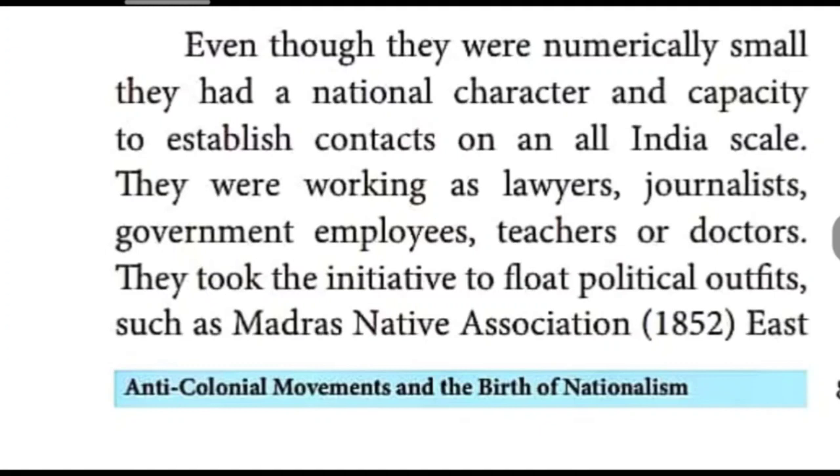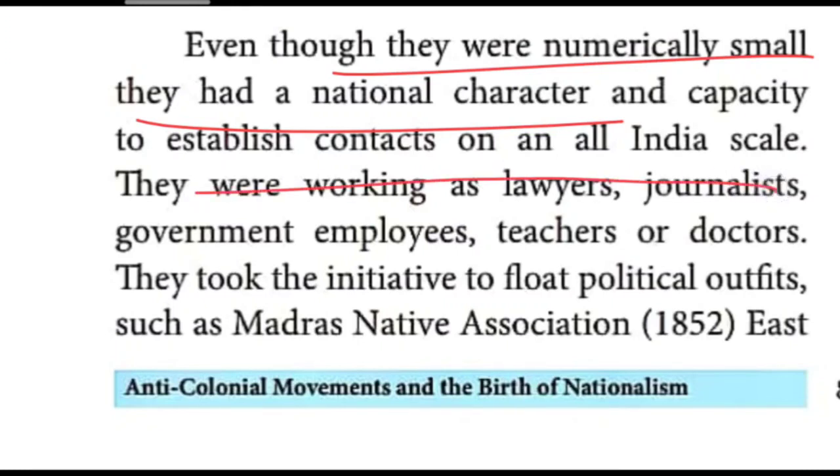Next, what is given here? The educated middle class were very small in number, very few people, working as lawyers. That is the first line. In the second line, they were working as lawyers, journalists, government employees, teachers, and doctors. Like that I said, the educated middle class. Those people were very small in number.